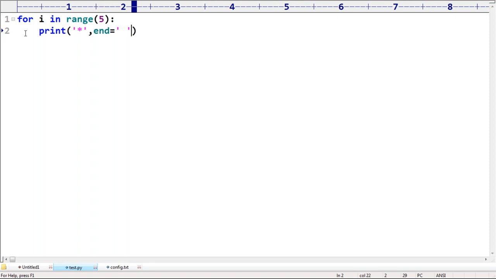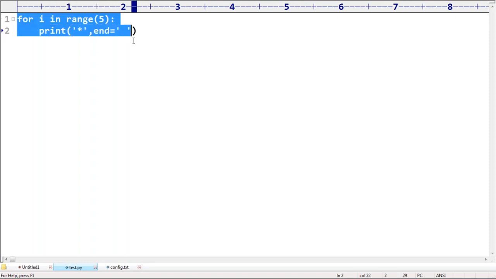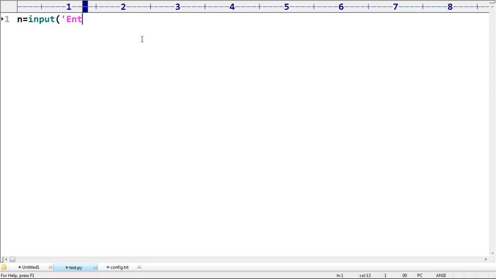Listen to this one. Enter some number. I want to enter some number. n is equal to input of enter some number. Enter number of rows, you can ask like this. Listen carefully, int must be required, you know the reason for that. Now my requirement is, very simple terminology.